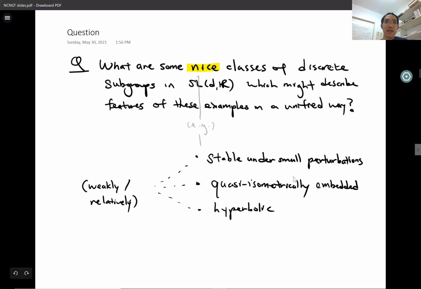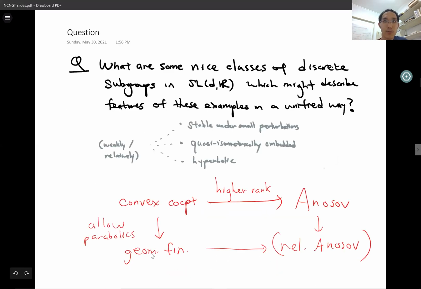So this is the question I want to give one concrete answer to today. One such nice class of discrete subgroups of SL(d,R) I will call relatively Anosov subgroups. In terms of some of the classes of discrete subgroups that we have seen, this is going to simultaneously generalize geometrically finite subgroups in SL(2,R) on the one hand, and the Anosov subgroups in SL(d,R) on the other.